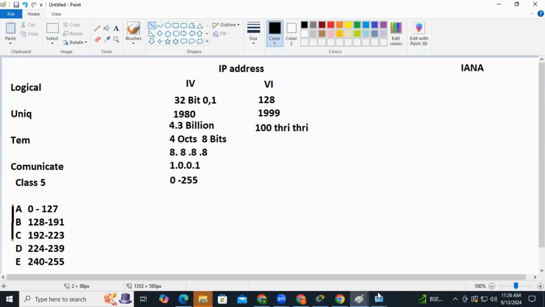These dots do not consume any bits, isn't it? I mean the dots in between, the four octets divided by dots. No, no, they are just a separator, simply a dot.